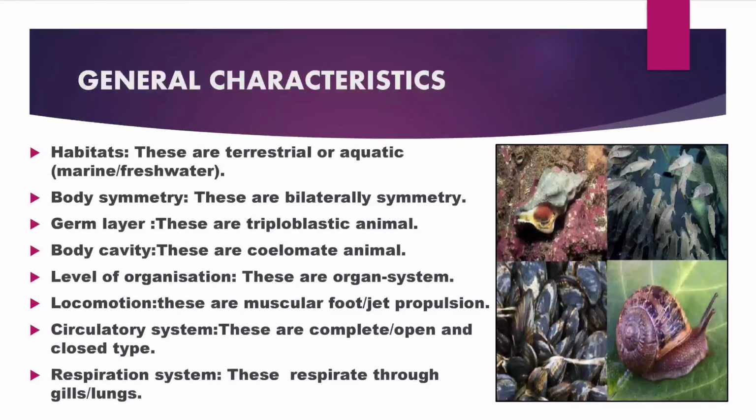Body symmetry. These are bilaterally symmetrical. Germ layer. These are triploblastic animals. Triploblastic in the sense they have three layers: mesoderm, ectoderm, and endoderm. Body cavity. They are coelomate animals. Level of organization. They form organ system level of organization.